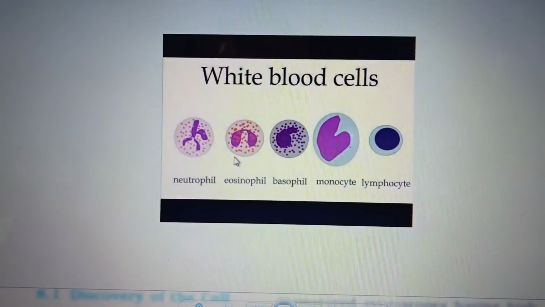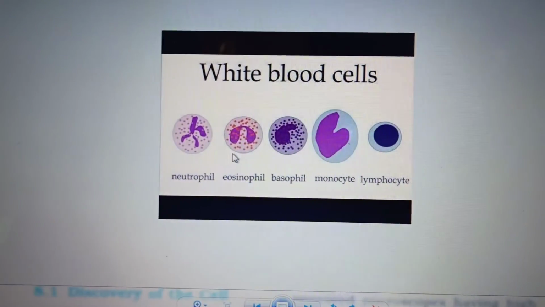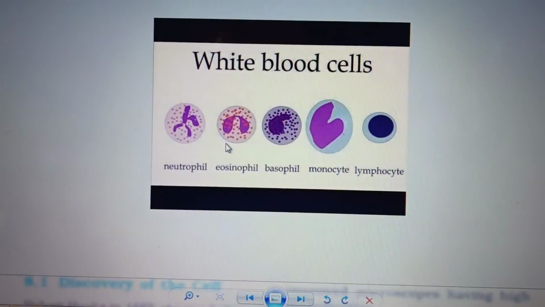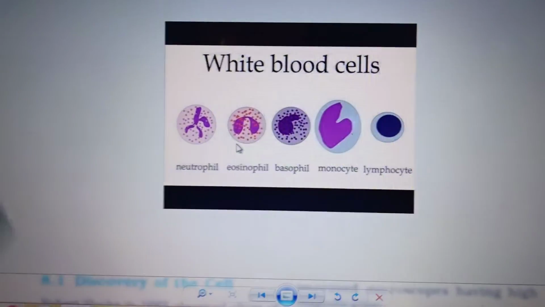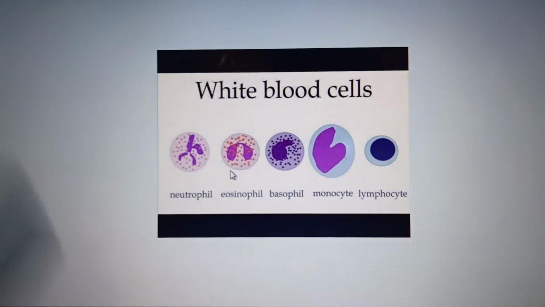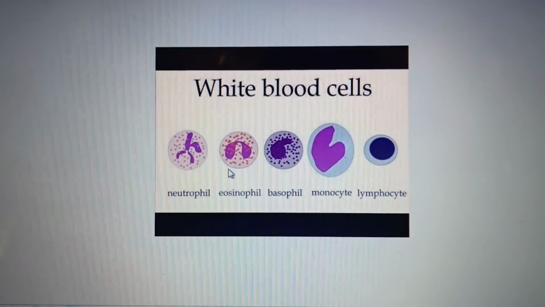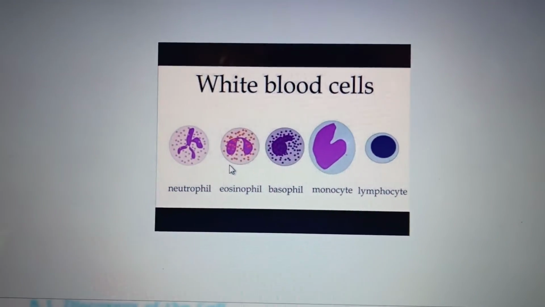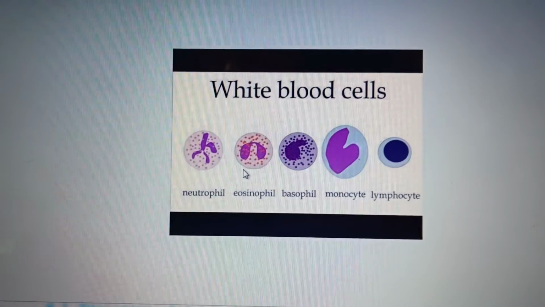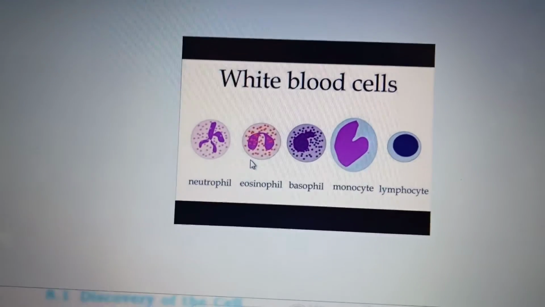The shape of the nucleus varies, and these are the different types of white blood cells which can change their shape to destroy the antigen by engulfing it. It plays an important role in the defense mechanism. Like this, the shape varies.